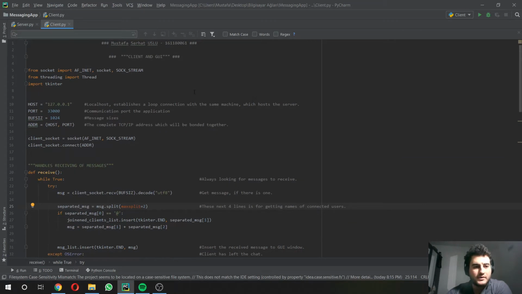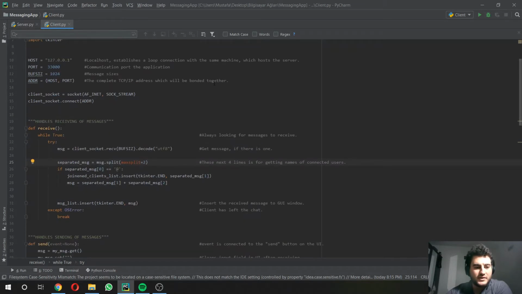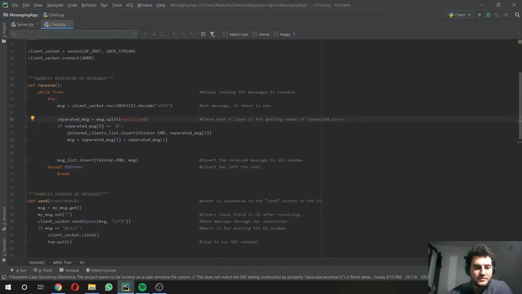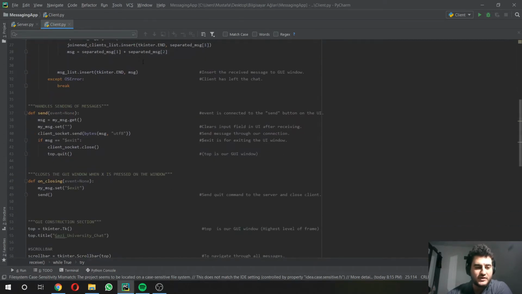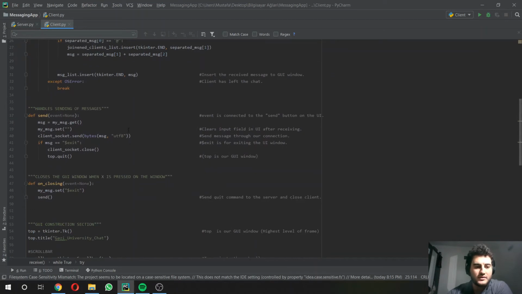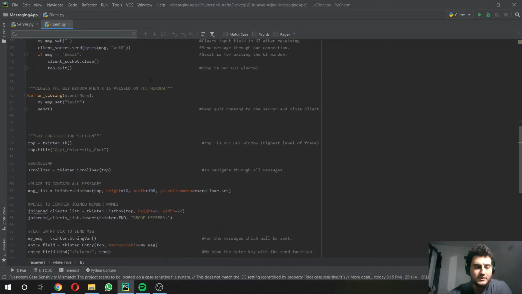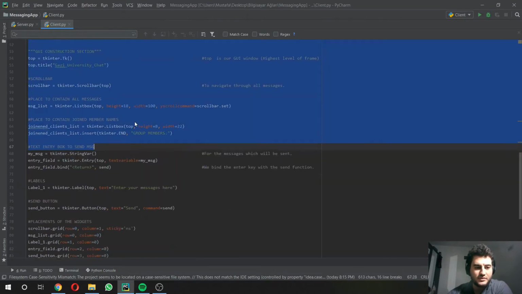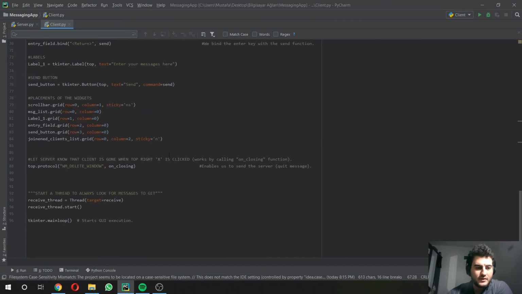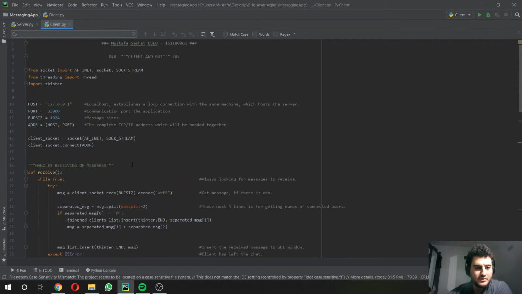The second script is for the clients. What it does is it receives messages from other clients that are broadcasted by the server. It sends messages. Firstly it sends the message to the server, and the server broadcasts the message to every single user. And then we have a simple user interface. And that's all about the code.